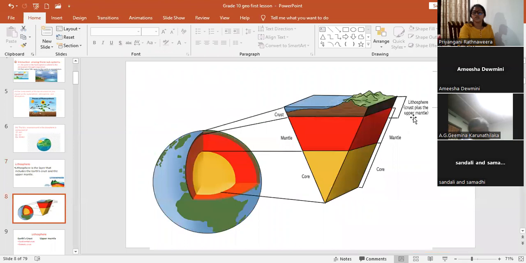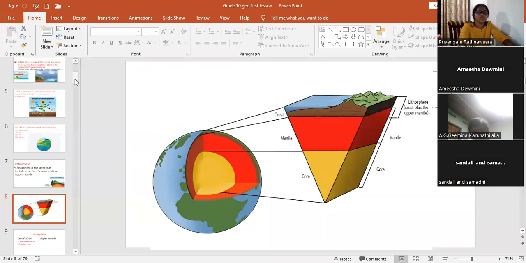Here you can see, look at this picture, this diagram, lithosphere. This area is called as crust. Here you can see continental crust and oceanic crust. We have discussed about them. Crust includes two parts. Here oceanic crust, here continental crust. Lithosphere consists of crust and upper mantle. You can see it clearly in this diagram.